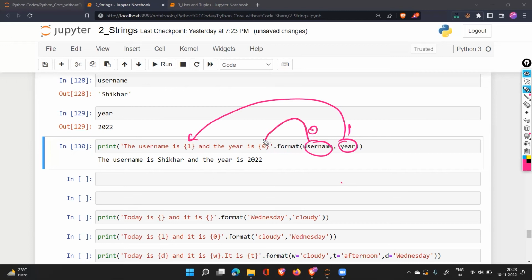And the 0th one will be here. So you can now play with these things. You don't need to mention the variables in a particular order. You can just put the names of the variable and then you can play with the spaces. This is the second formatting. The third type of formatting is like this.